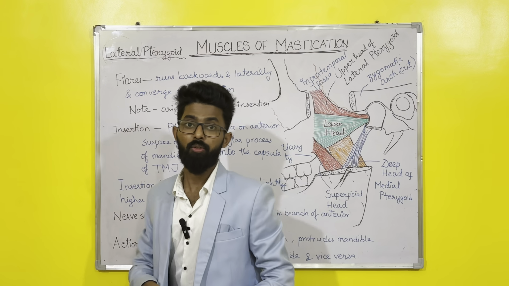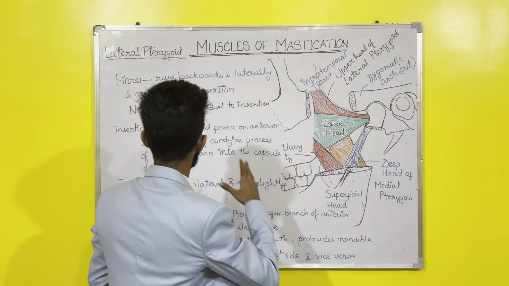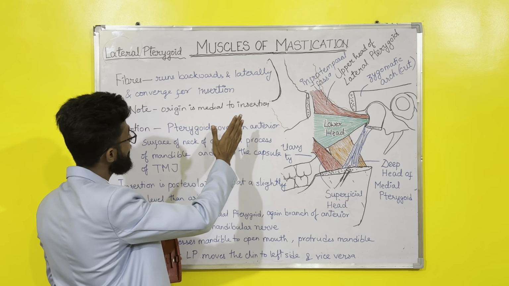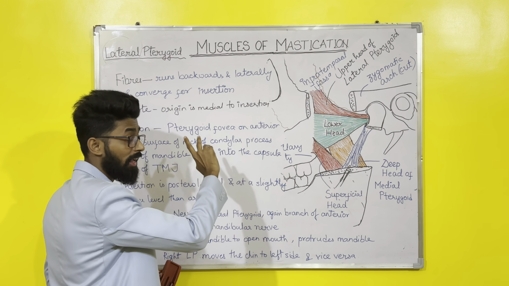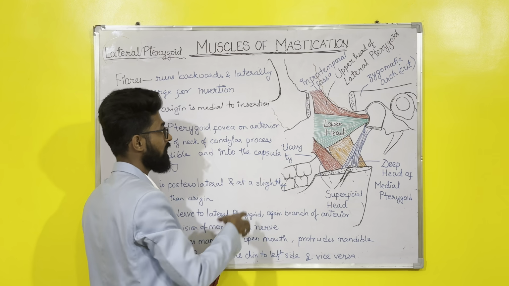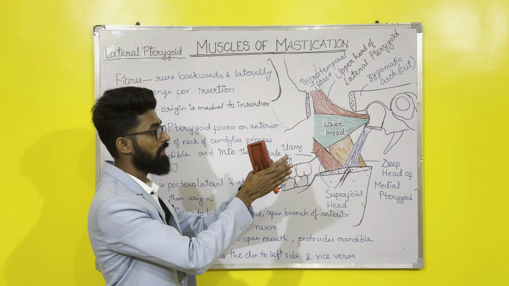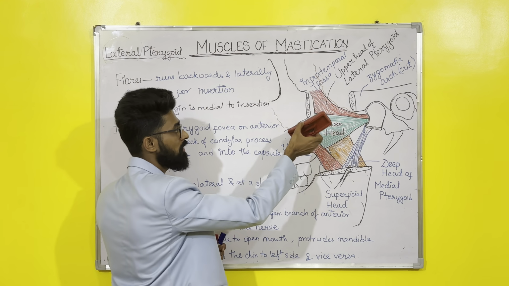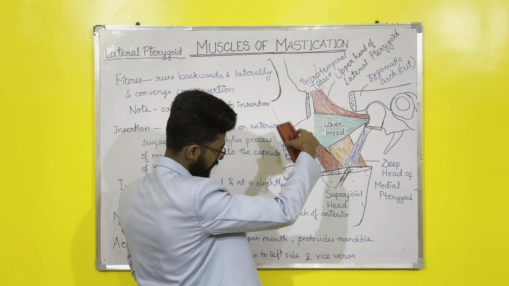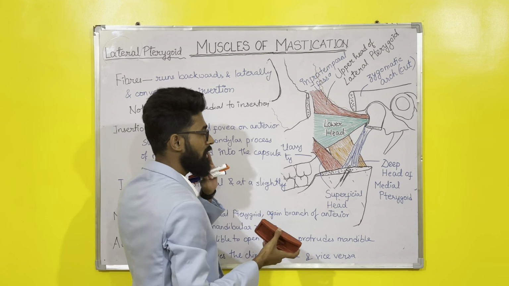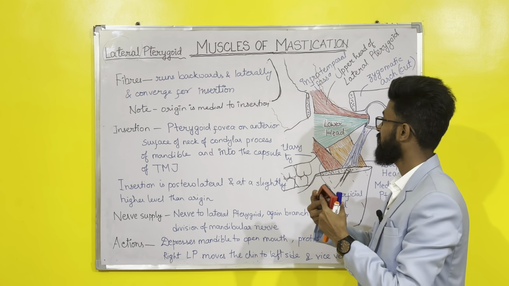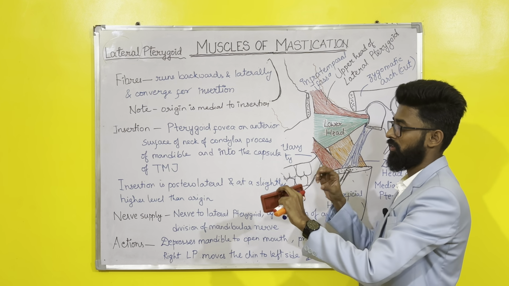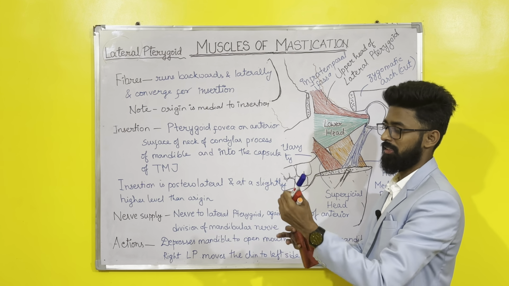Okay. Coming to the fibers. Now the fibers run backwards and laterally and converge for insertion. As you can see in the diagram, the fibers are running backwards, laterally, means towards the outer side. For example, suppose this diagram is the mandible of the left side. This is the left side. So suppose these are the fibers, these are the fibers.